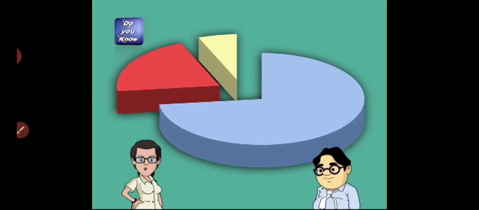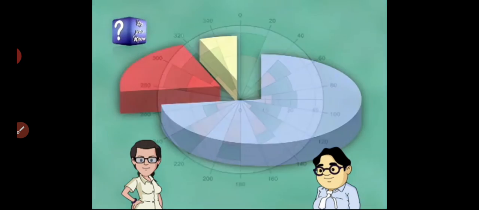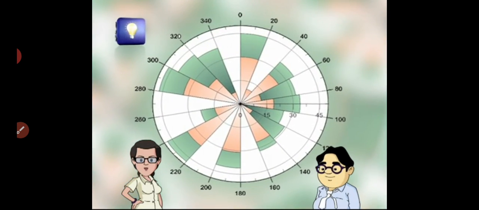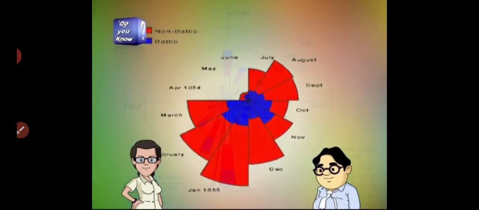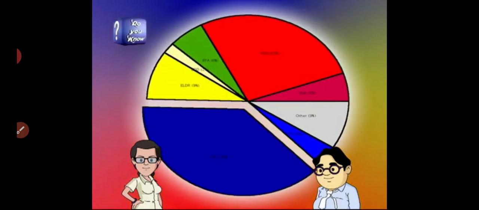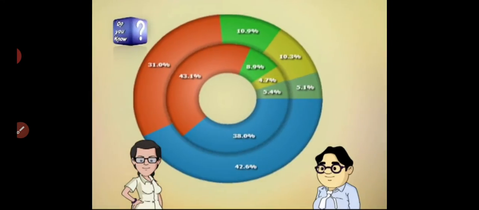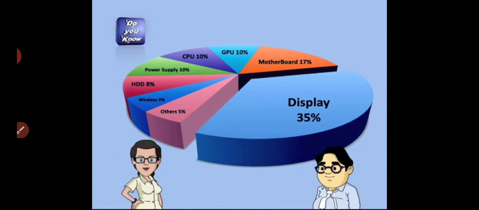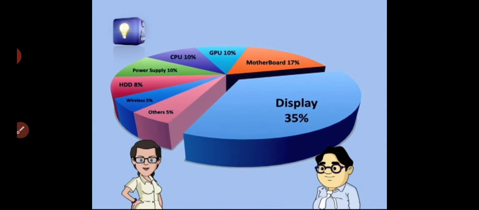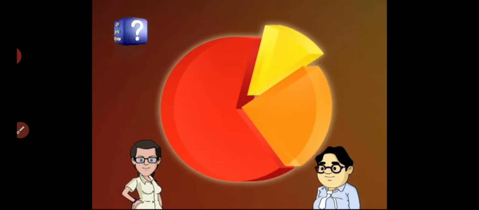These days, there are many variations of the pie charts, like polar area diagrams, radial charts, exploded pie charts, 3D pie charts, and donut charts. However, still the most commonly used is the simple pie chart which we have studied.